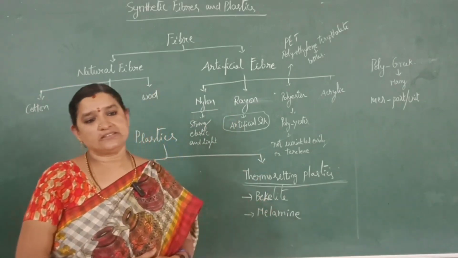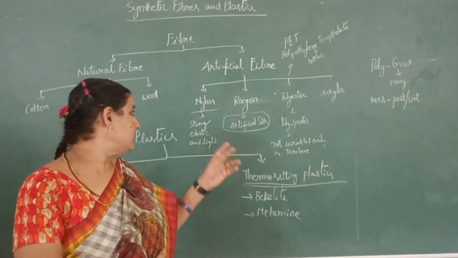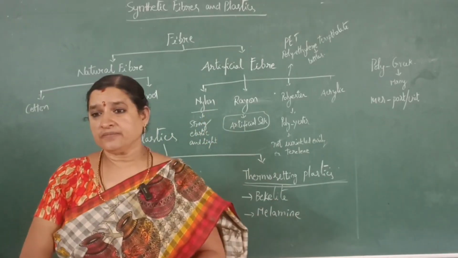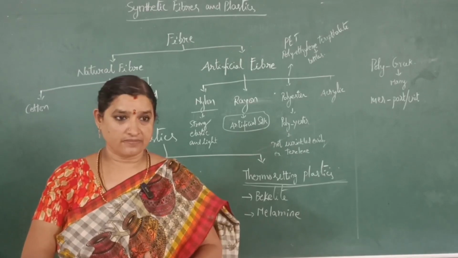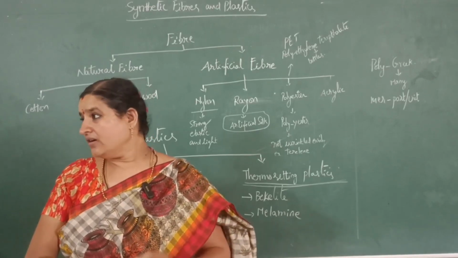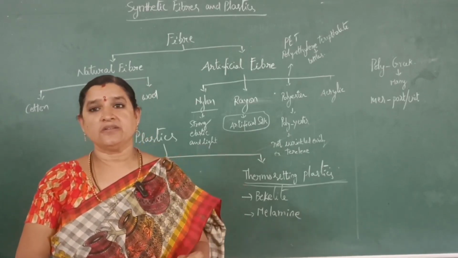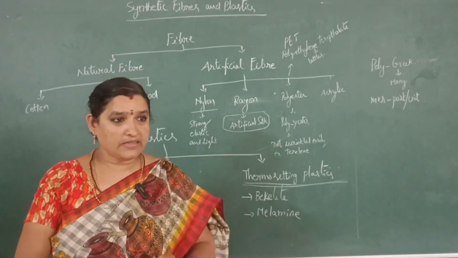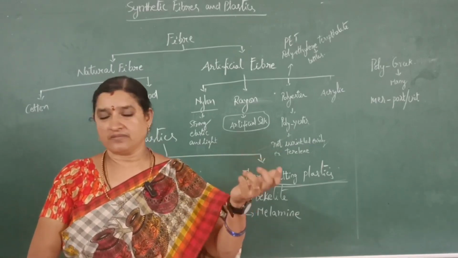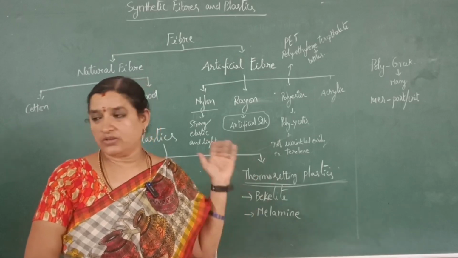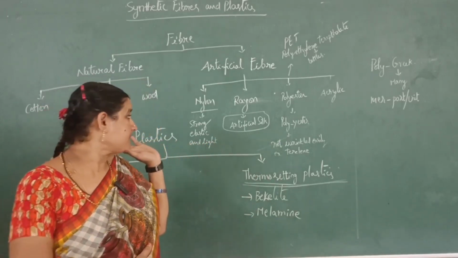We prepare saris and other dresses using rayon.